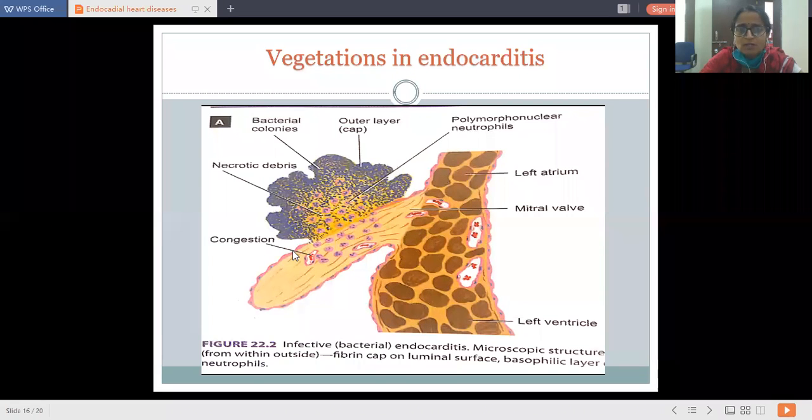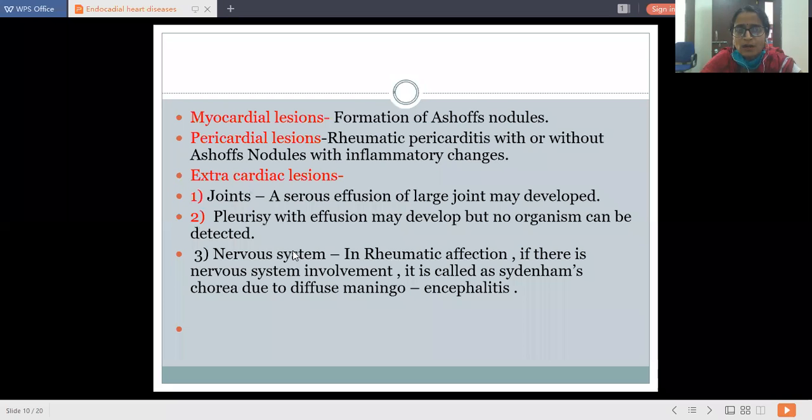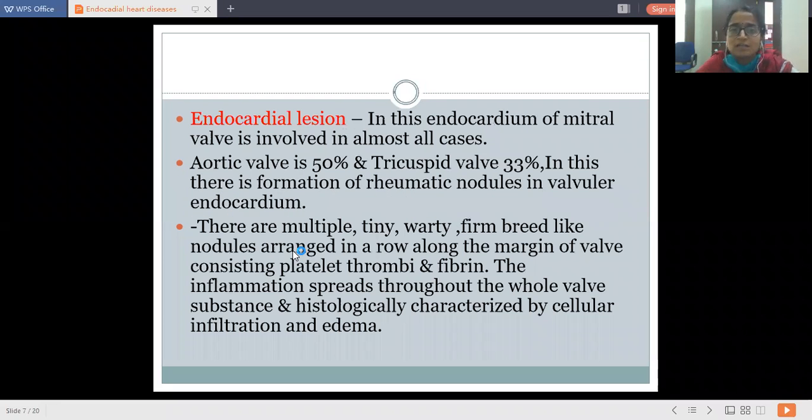These rheumatic vegetations get formed in the endocardial lesions. The endocardium on the mitral valve is the valvular endocardium. There is formation of rheumatic nodules, and then these nodules get transformed into vegetations.